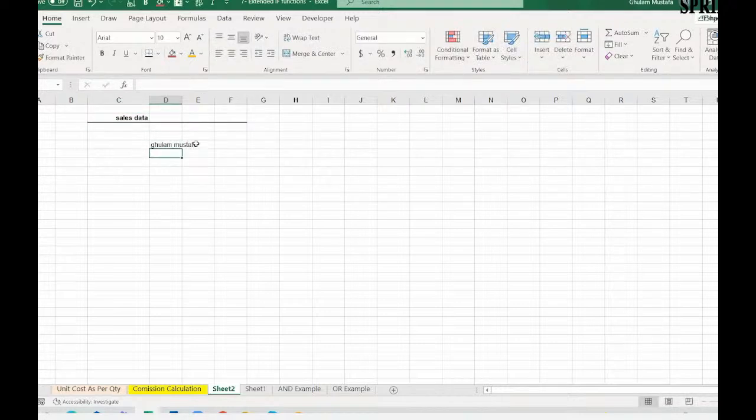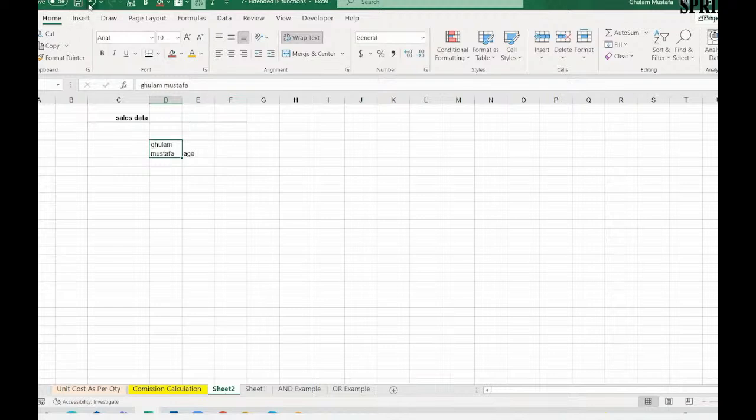Now if I write another name, for example, age, you can see my name is being hidden inside this cell. Then there are two options. One, press Wrap Text. Wrap Text means the cell row height will be adjusted automatically.